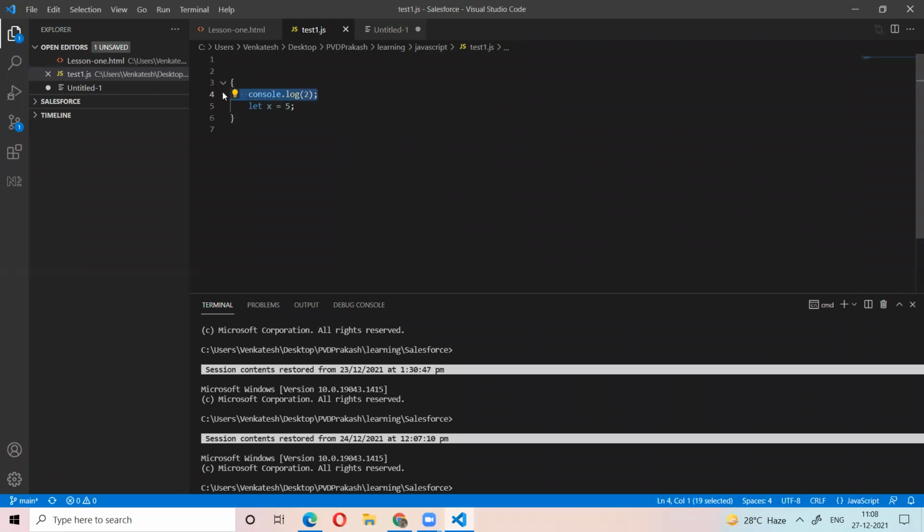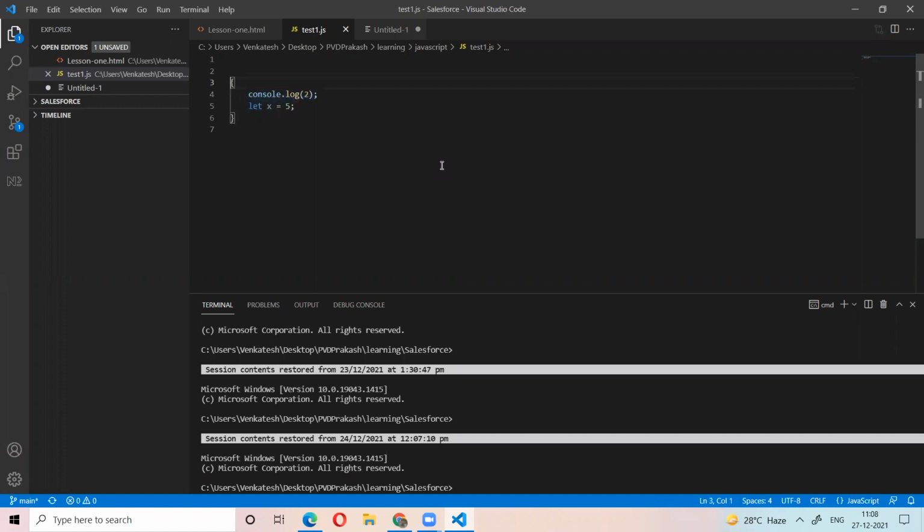So line number 4 is a statement, and line number 5 is also a statement, right? Both have different tasks. This is one statement, this is one statement. The set of statements is a block, right? Are people understanding? So a set of statements is a block.